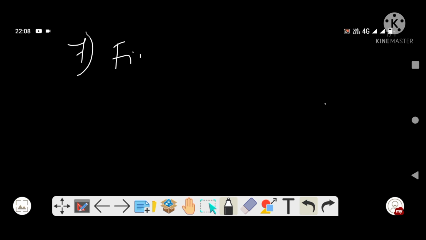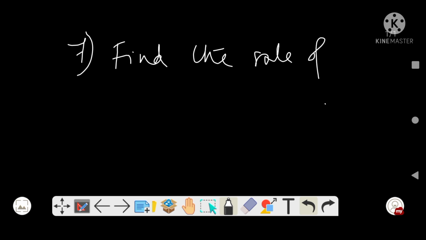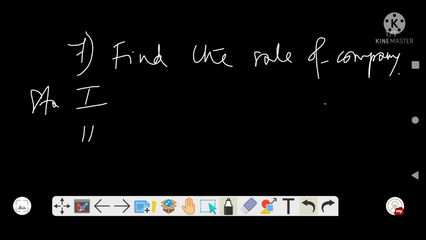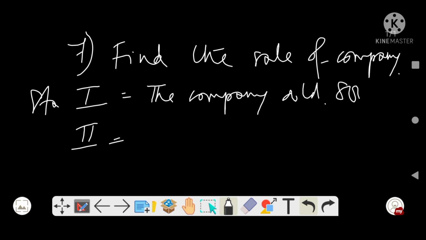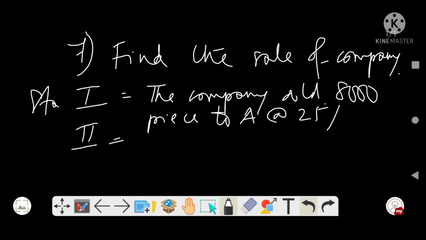So the question here is simple: find the sale of the company. कंपनी का कुछ डाटा है इन 2 स्टेटमेंट्स में. Statement 1 tells us that the company sold 8,000 pieces to A at 25 per piece.